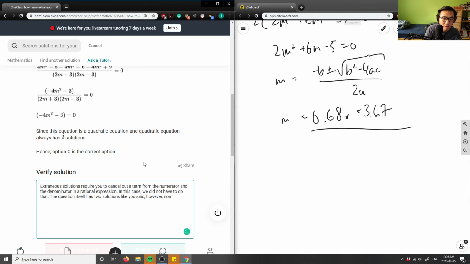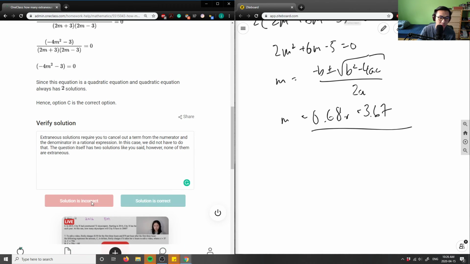However, none of them are extraneous. So they did their math right. The math here is right, and I did the math here as well. But in terms of when we classify them as an extraneous solution, this is not an extraneous solution. This is simply the root, or the actual solution, if we solved for the m value here. So this solution I'm going to say is incorrect here.